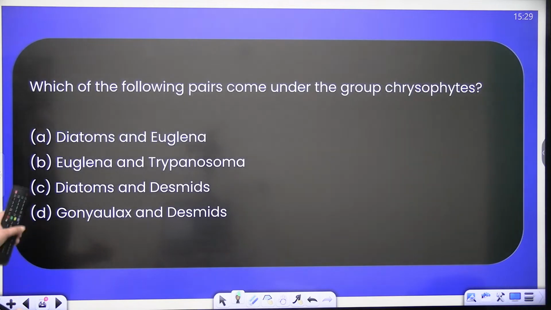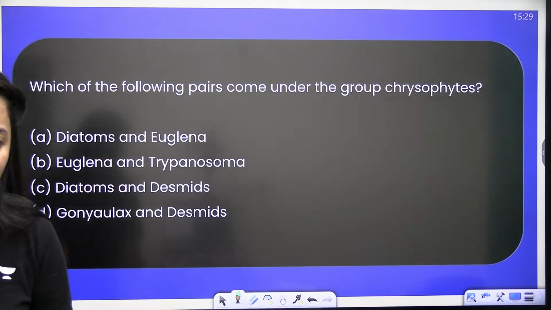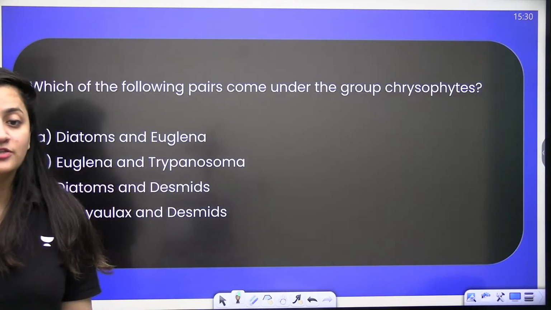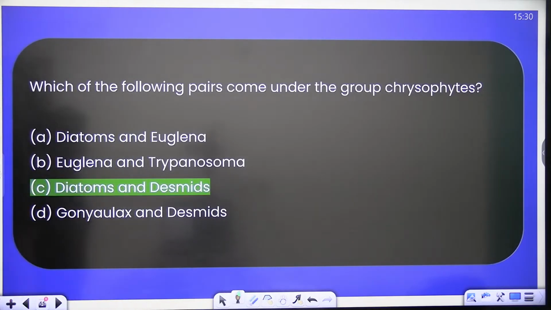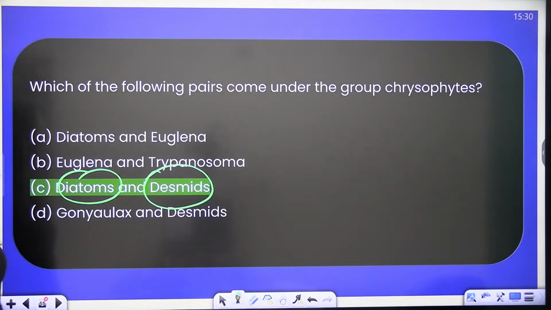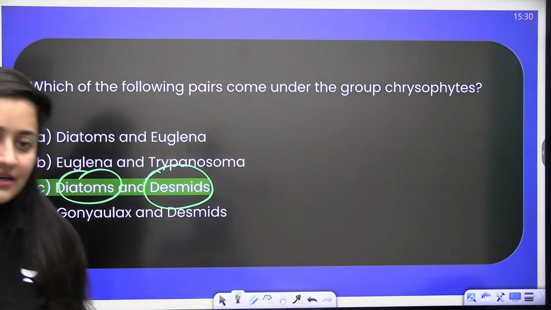Next question, which of the following pairs come under the group chrysophytes? Students, be quick. So it is C, diatoms and desmids.